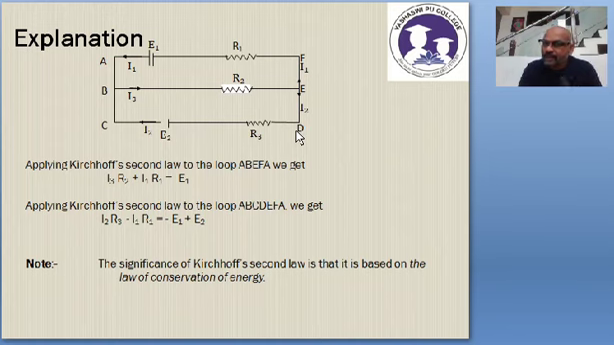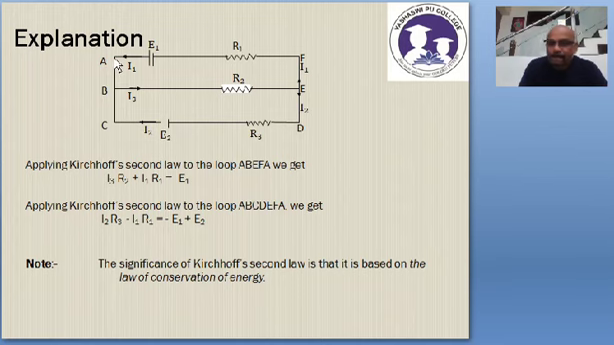Remember, I2 R3 is positive, because the current direction and the direction in which I am moving are both the same, and therefore the current-resistance product is positive. Coming to this point, C to B, there is no resistor, there is no IR product. B to A, there is no resistor, there is no IR product. So there is no IR product between C and A.